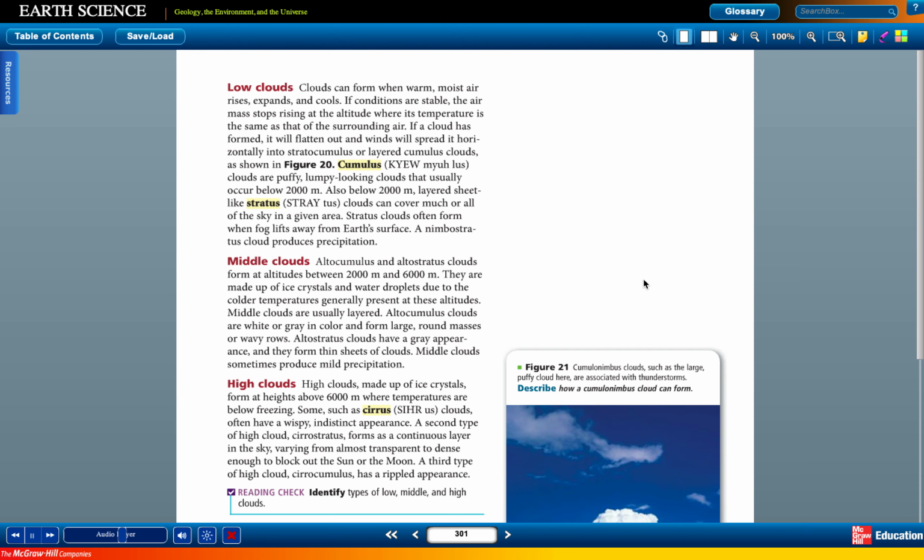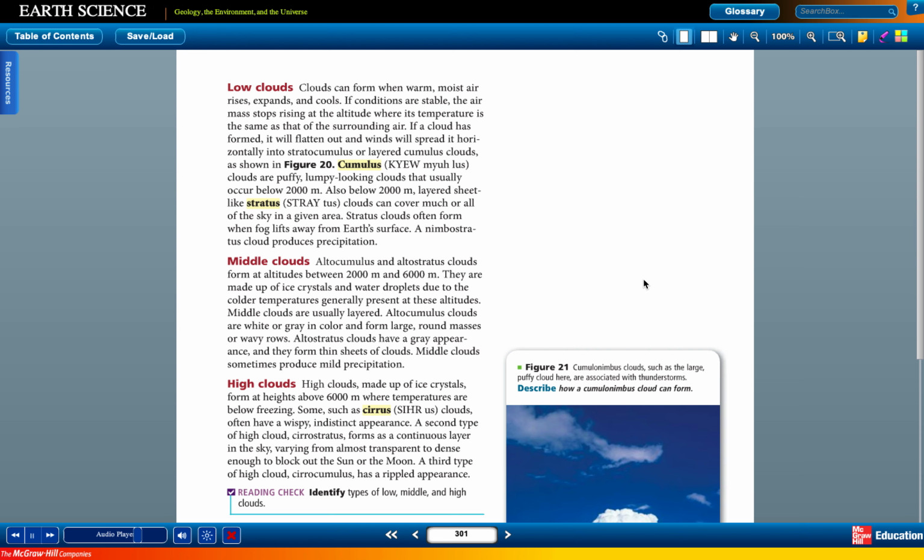High clouds. Because they form above heights of 6,000 meters, where temperatures are below freezing, high clouds are made up of ice crystals. Thus, some, such as cirrus clouds, often have a wispy, indistinct appearance. Another type of cirriform cloud, called a cirrostratus, forms as a continuous layer that sometimes covers the sky. Cirrostratus clouds can vary in thickness from being almost transparent to being dense enough to block out the sun or moon.